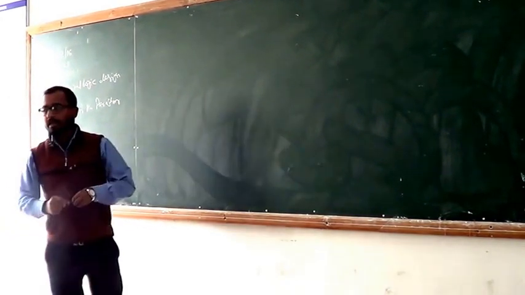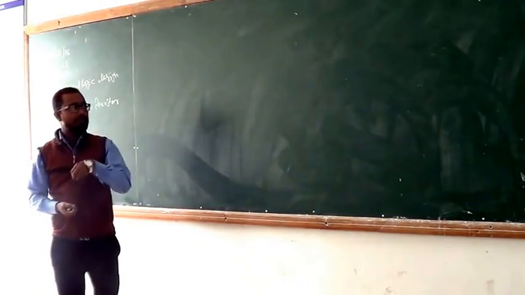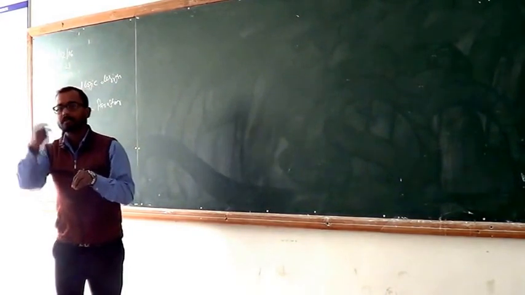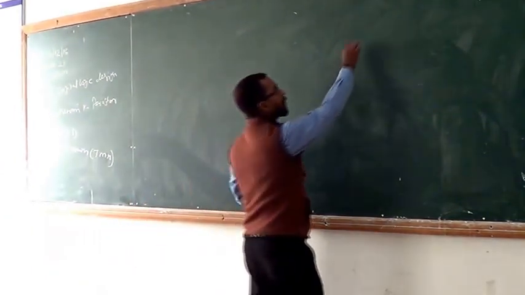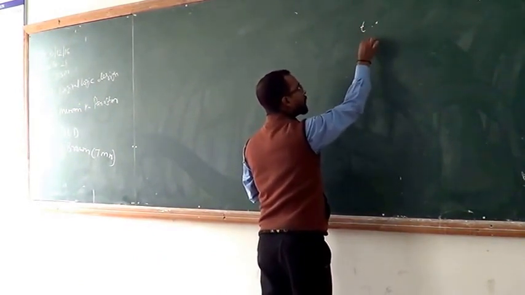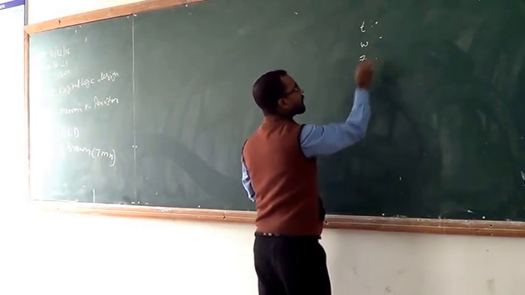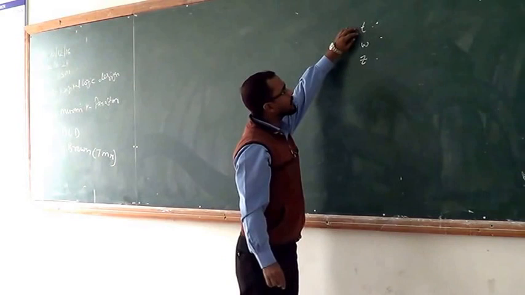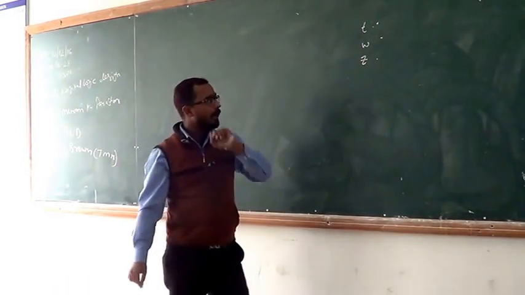Now we take an example by which we explain what a finite state machine is and how it is realized. We consider a clock pulse T, W is the input, and Z is the output.